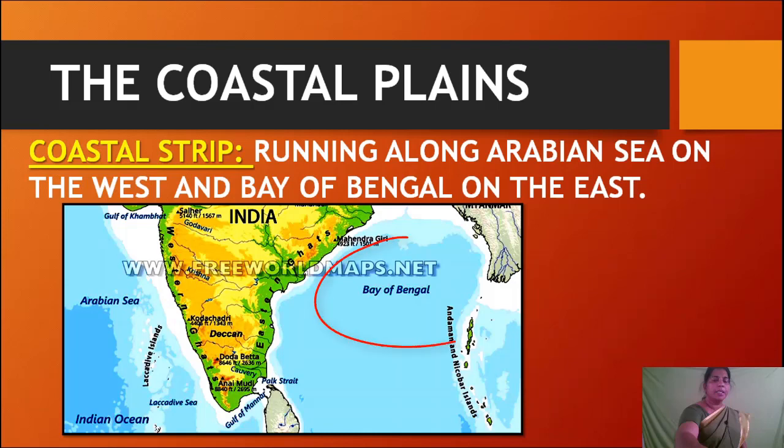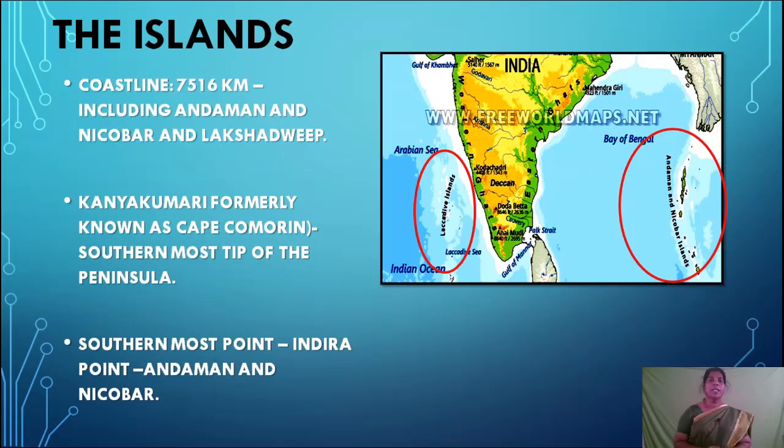On the other side, this is Bay of Bengal and this is Eastern Ghats. The area between Eastern Ghats and Bay of Bengal is the eastern coastal plain. Arabian Sea and Western Ghat के बीच वाला जगह को Western coastal line बोलते हैं. Bay of Bengal और Eastern Ghats के बीच वाला जगह को Eastern coastal plains बोलते हैं. That is denoted in green color. Is it clear, children? Good. Okay. Next physical division is the island.